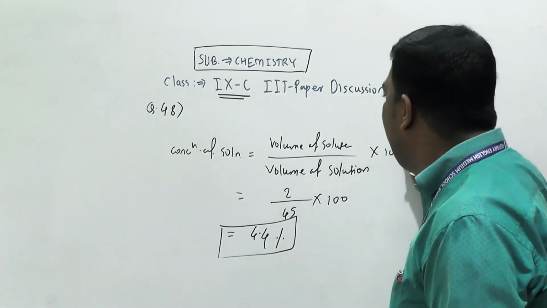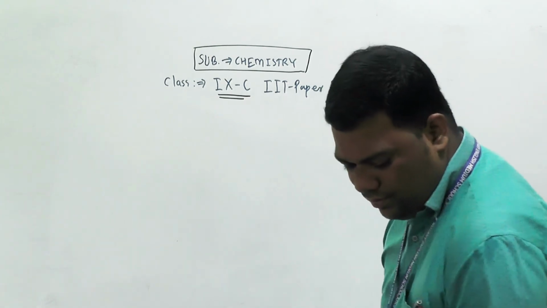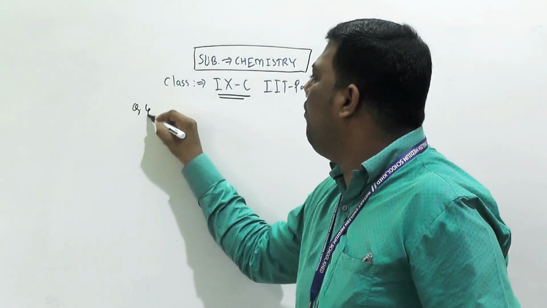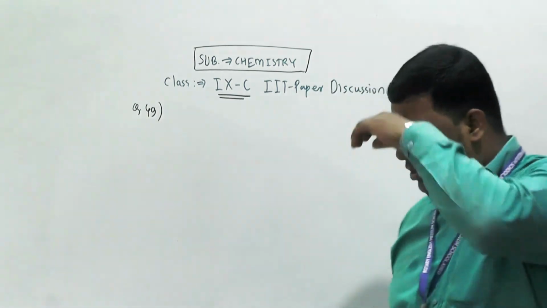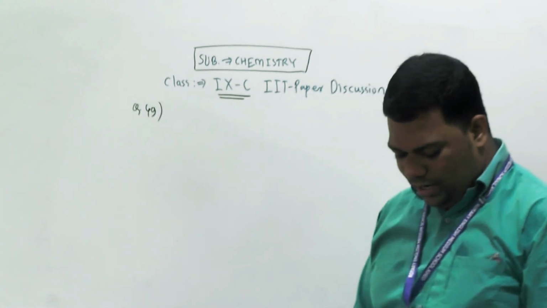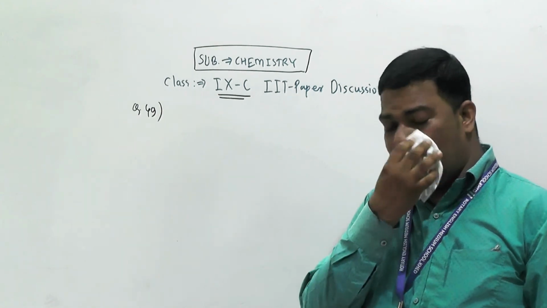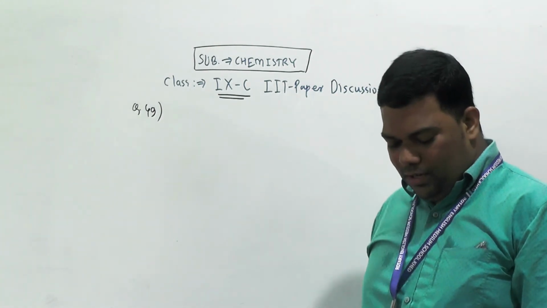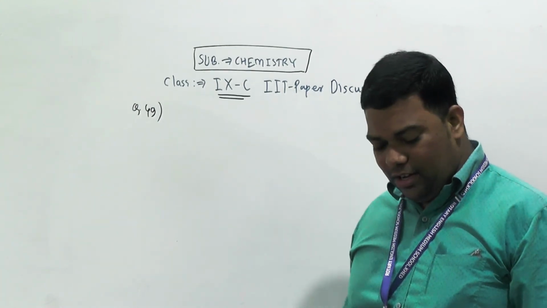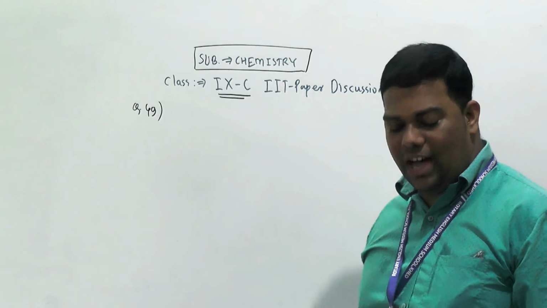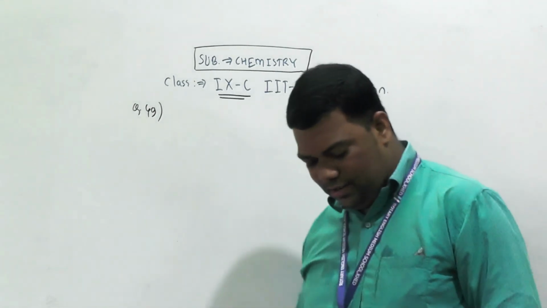Next, 49 we will discuss. Question number 49. First we will discuss the question. A solution contains 30 gram of sugar dissolved in 370 gram of water. Calculate the concentration of this solution by mass percentage method.